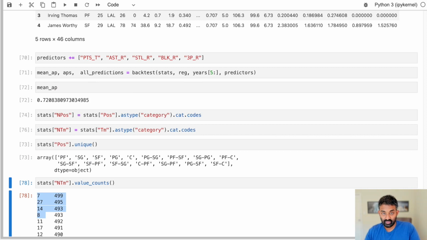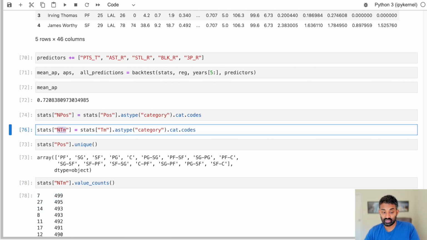So 7 might be the Lakers, 27 might be the Milwaukee Bucks, etc. But having a higher number doesn't really tell the algorithm anything, right? So typically for a regression algorithm, you need your predictors to follow some sort of linear relationship. Now there are ways to make that different, but it's very hard for a linear regression algorithm to pick up a categorical relationship. So we need to use a different kind of algorithm to get value from these predictors.